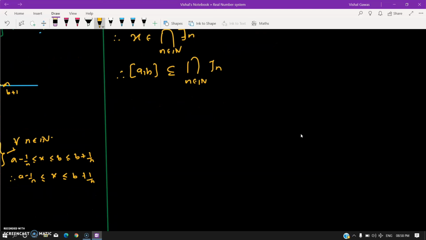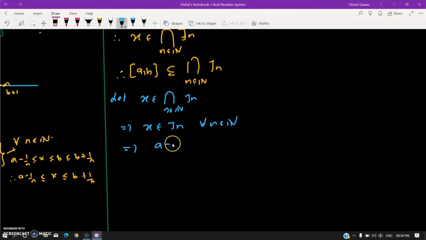What would we get if I assume the other way? So let's do the other way. Let x belong to the intersection over n in N of Jn. This means that x belongs to Jn for every n in N, right? This means that a minus 1 by n is less than or equal to x, less than or equal to, sorry, it's b plus 1 by n, for every n in N, right?